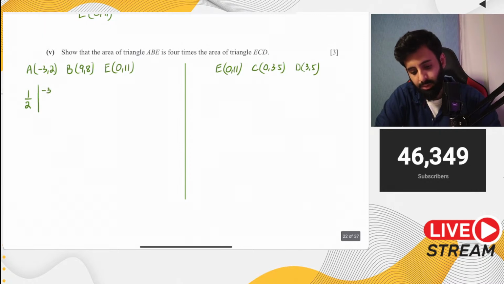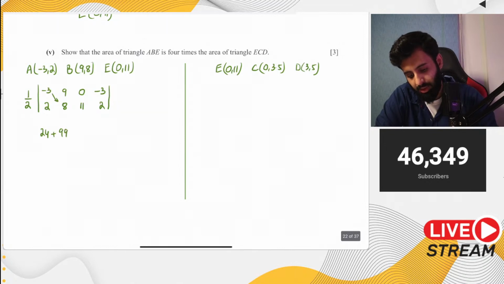So minus 3, 2 are the coordinates of A, 9, 8 the coordinates of B, 0, 11 the coordinates of E. And don't forget to write down the coordinates of A all over again, minus 3, 2. Now we start multiplying. Minus 3 into 8 is minus 24, 9 plus 11 is 99, and then 0 plus 2 is 0. From this sum, we subtract the sum of minus 3 into 11, which is minus 33, 0 into 8, which is 0, and 9 into 2, which is 18.